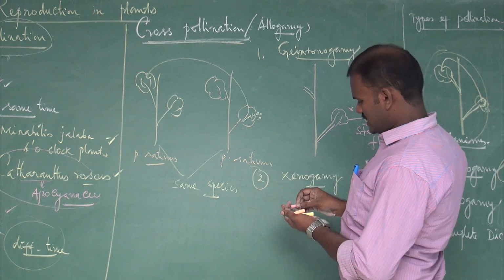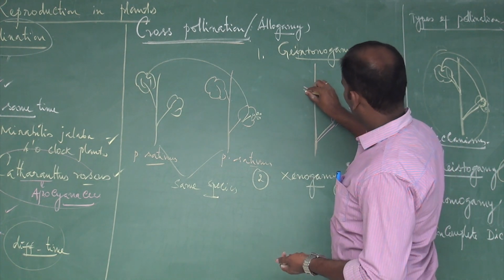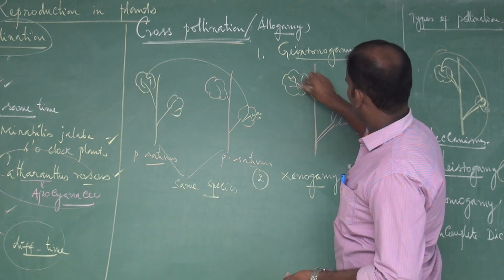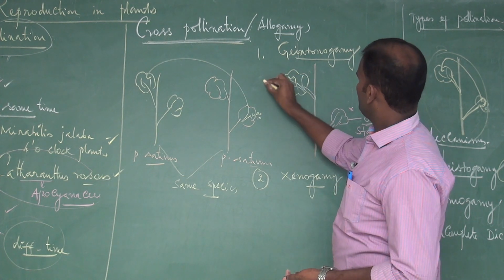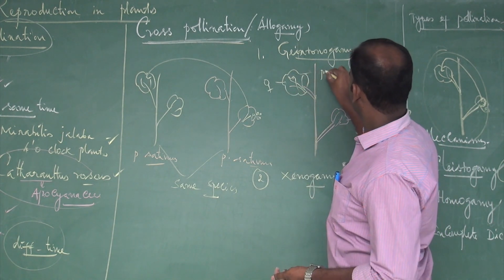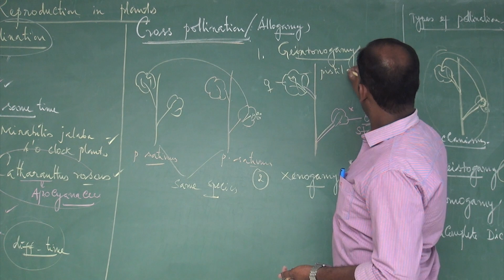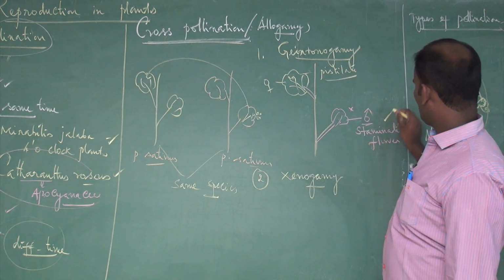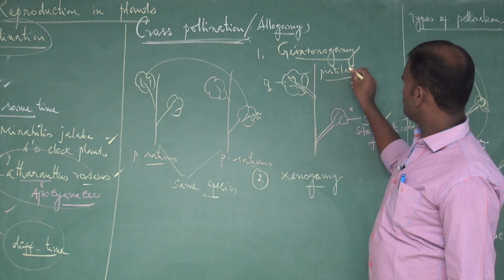On other branches, the plant produces pistillate flowers. It is a female flower, also called pistillate. So male flowers are also called staminate, and female flowers are also called pistillate.